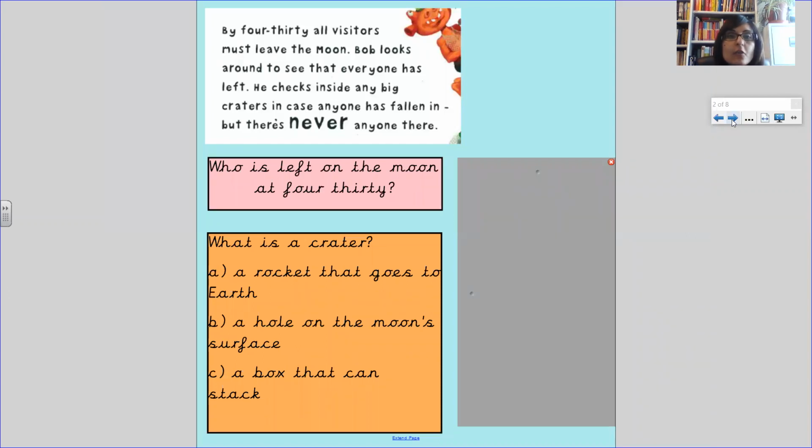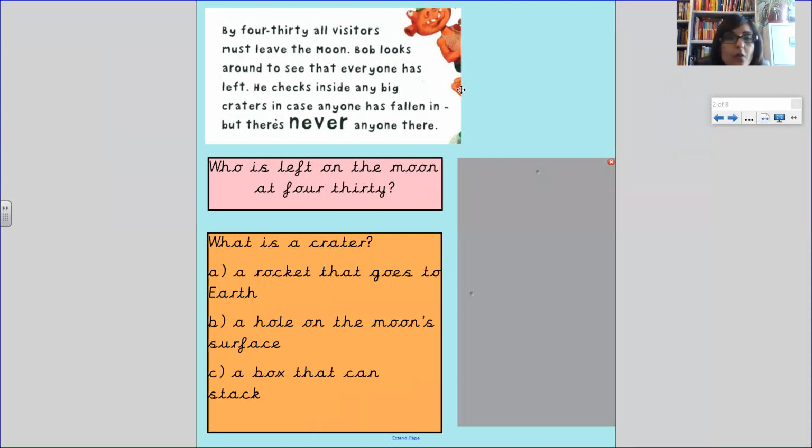By 4:30, all visitors must leave the moon. Bob looks around to see that everyone has left. He checks inside any big craters in case anyone has fallen in, but there's never anyone there. Our question is, who is left on the moon at 4:30? If you'd like to have a go at this independently, pause the video here.